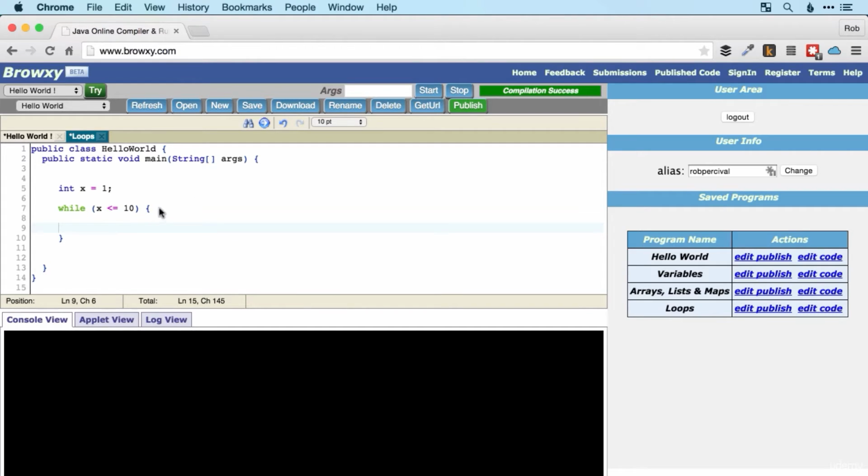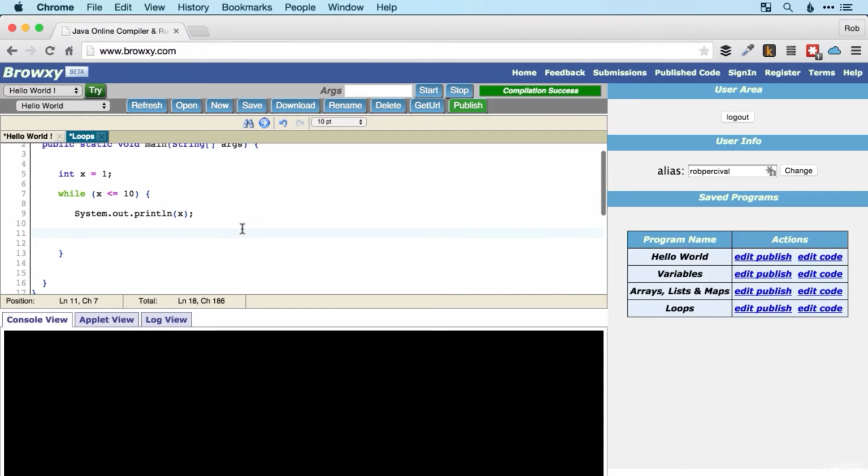So we're going to do whatever's inside these curly brackets as long as x is less than or equal to 10. And the thing that we're going to do is print x to the console. So system out print line, and we just want to print x. That's it. Beware though, if you run that code now, think about what's going to happen. Hopefully you realize that this is going to go on forever and ever, because x is going to remain 1 and probably crash your browser or give you some kind of error.